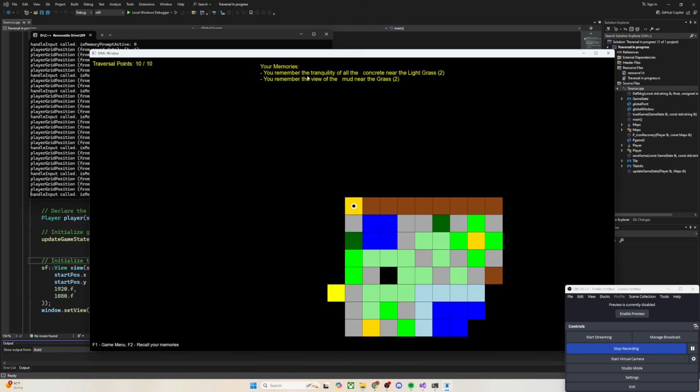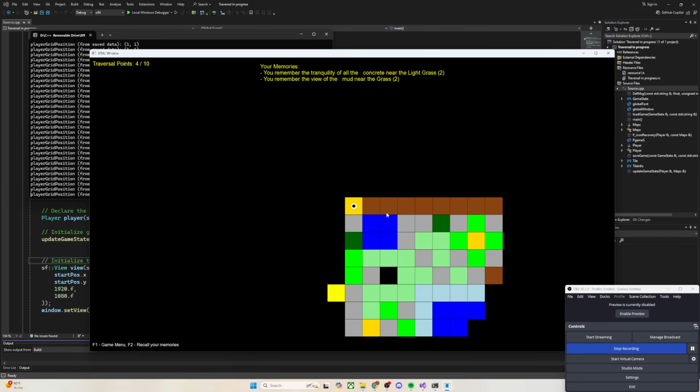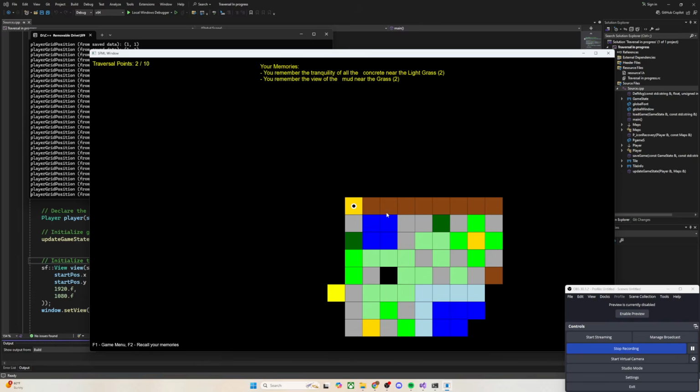Oddly enough, it didn't save the rabbit memory. So there's a bug for me to work on. But it has the other two. Let me see what happens here if I try to move. Yeah, something went wrong. I think the game state didn't update because I didn't move. So that's the bug that I need to figure out.